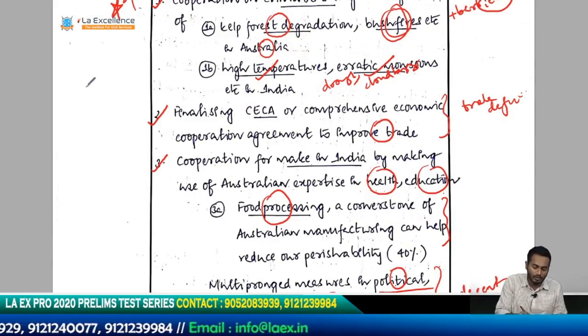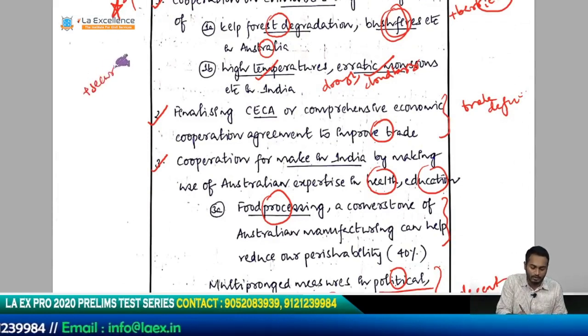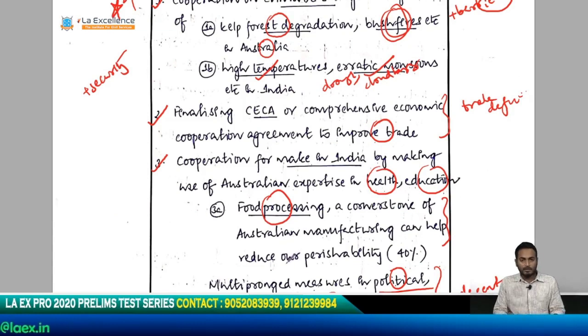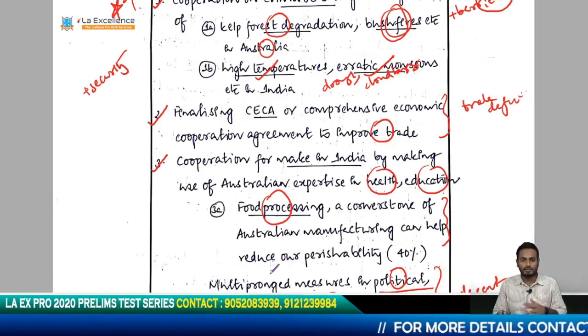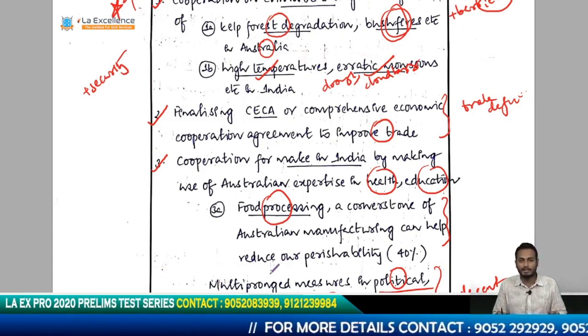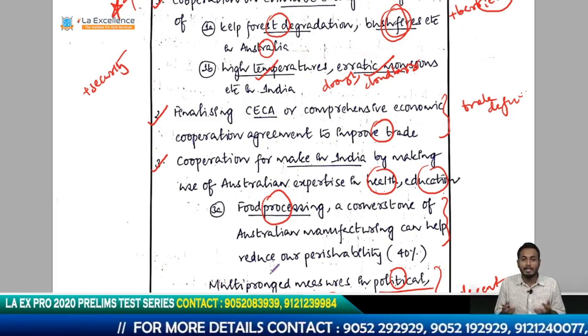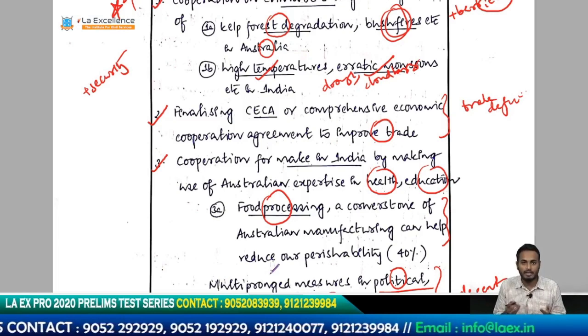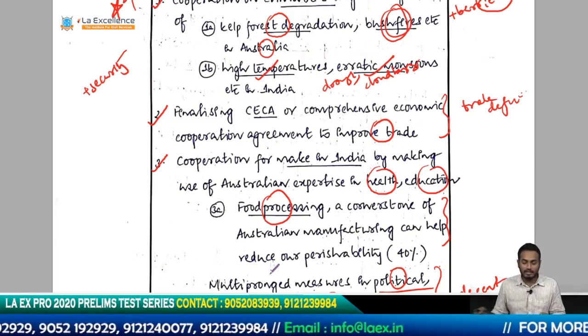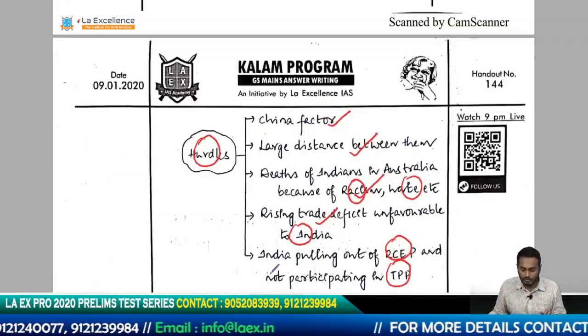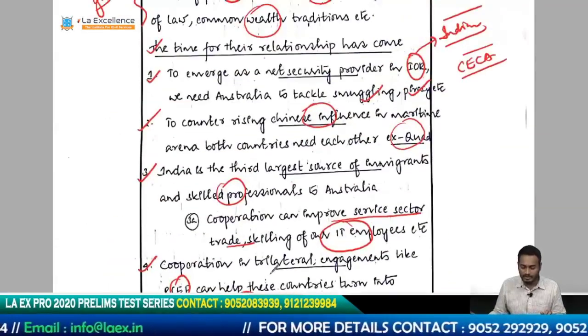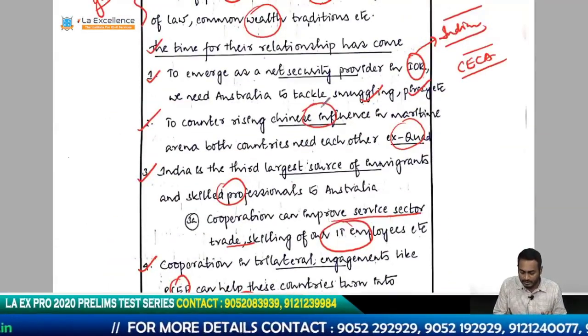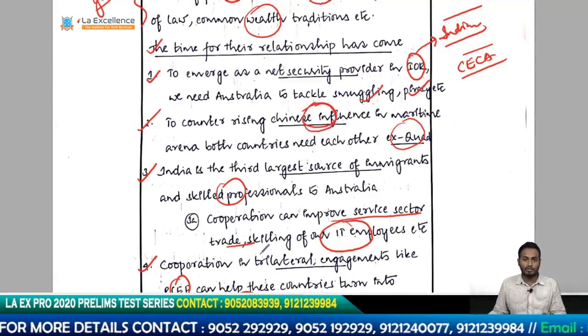In addition, he could have talked about security cooperation and how these two countries have to take that forward, especially in the maritime area, considering Chinese influence in these regions because of the string of pearls strategy, OBOR or maritime silk route. All of these things are basically increasing Chinese influence in the region, and these two countries have to move forward to tackle this situation. Probably he didn't write a point on that because he already talked about it in the first subheading, because he is talking about Chinese influence here, so he probably didn't want to repeat the point.